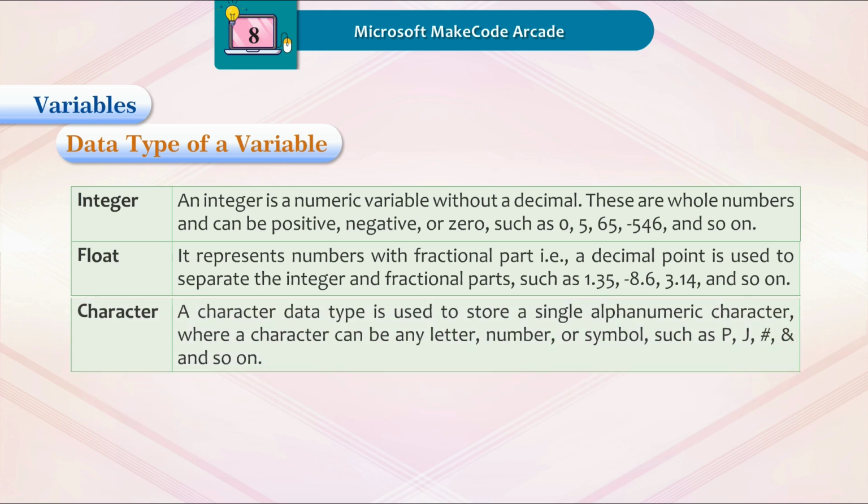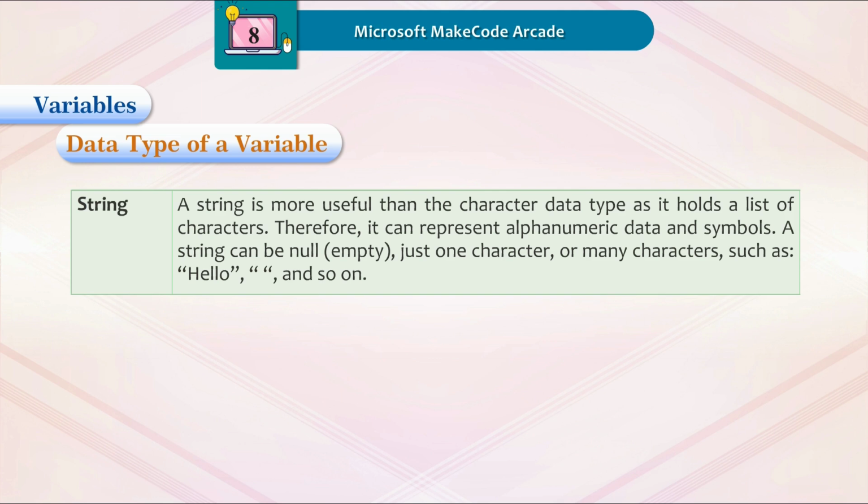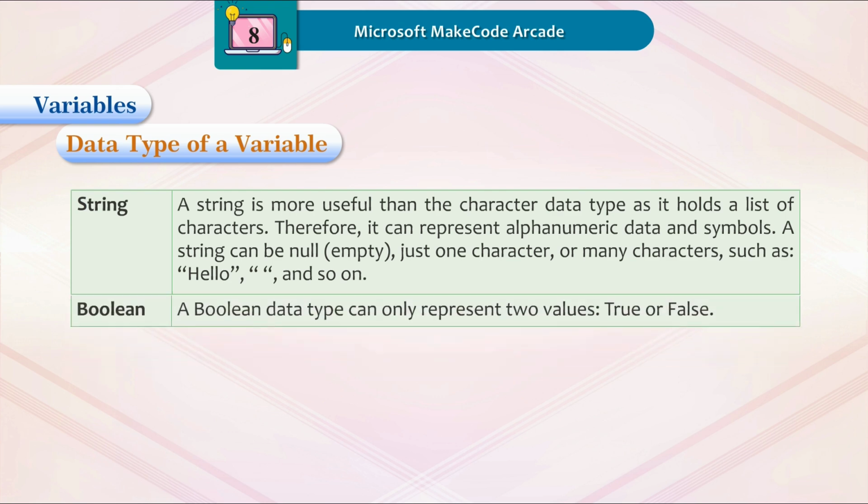Character. A character data type is used to store a single alphanumeric character, whereas a character can be any letter, number or symbol such as P, J, hash and so on. String. A string is more useful than the character data type as it holds a list of characters. Therefore, it can represent alphanumeric data and symbols. A string can be null or empty, just one character or many characters such as hello, double quotes and so on. Boolean. A Boolean data type can only represent two values, true or false.